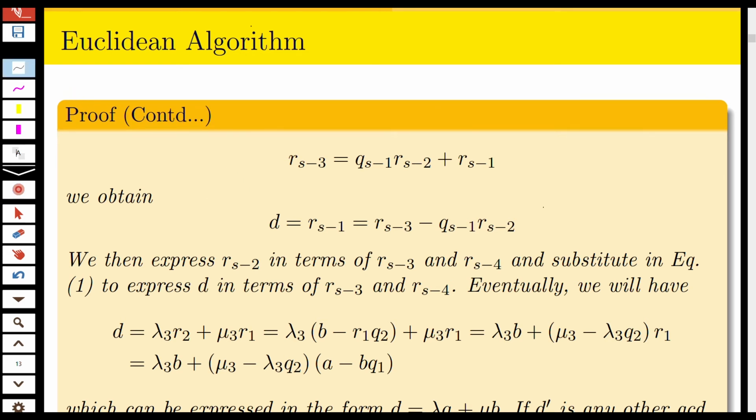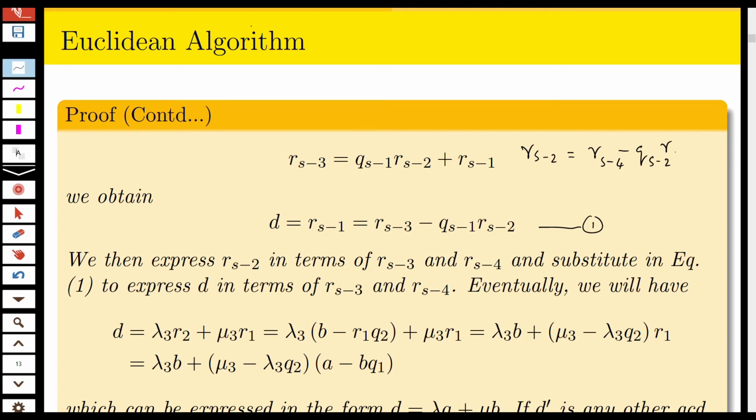Then you can express Rs minus 2 as Rs minus 4 minus Qs minus 2 into Rs minus 3.